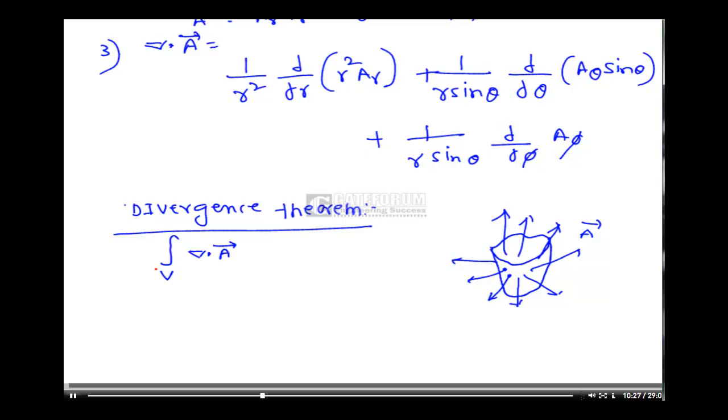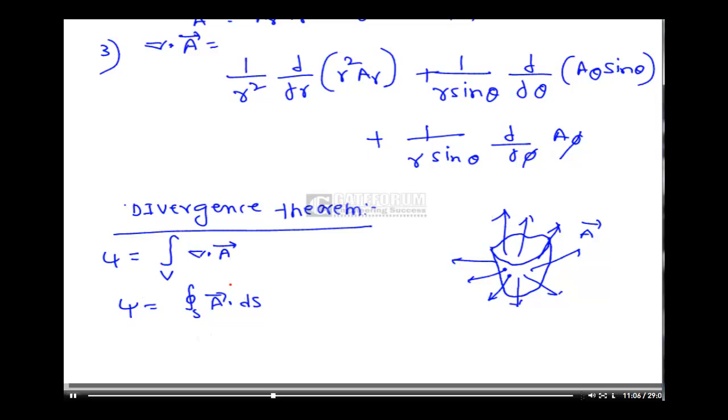Integration over V of del dot A bar, because del dot A bar is for a single point. So if you integrate over a volume, then we will get the divergence from a volume. We also know that flux is nothing but the amount of field lines coming from the volume.